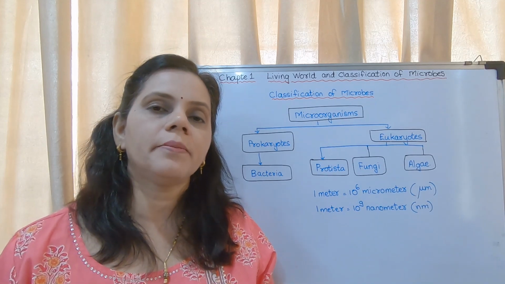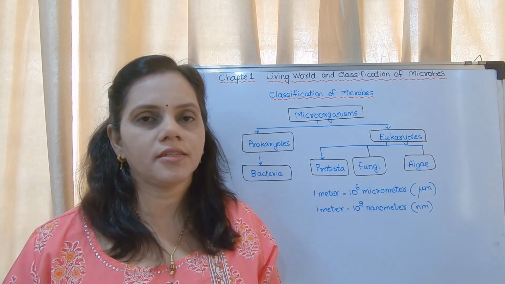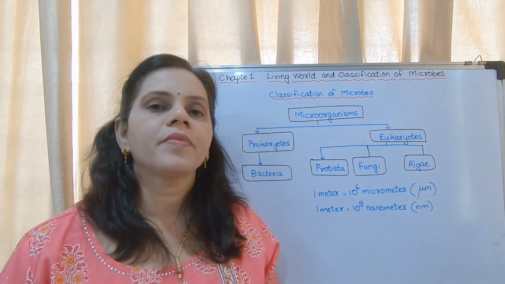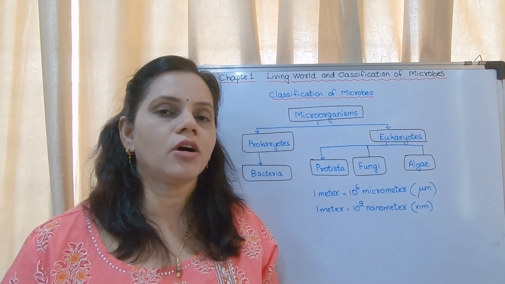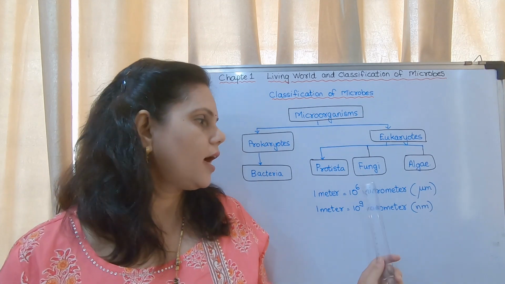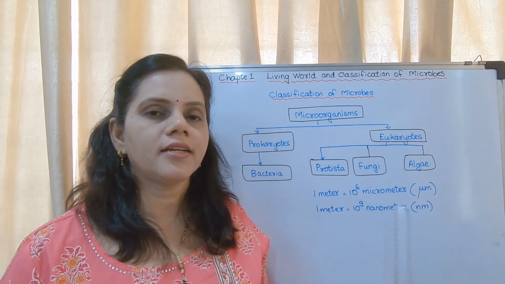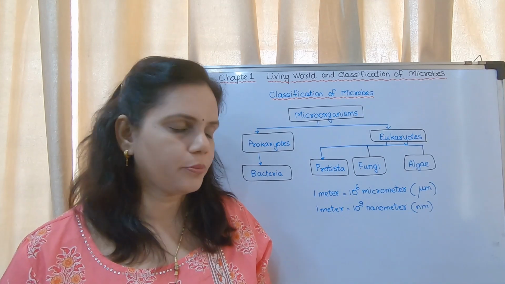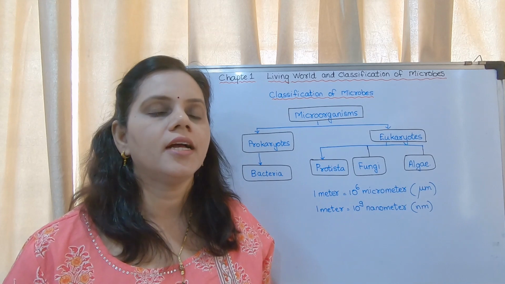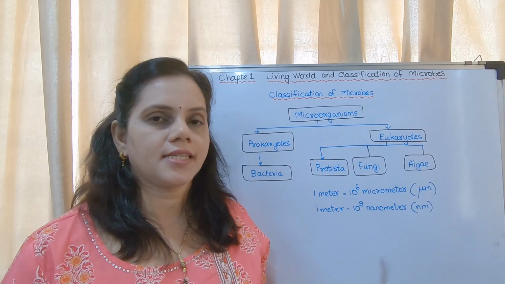Now while measuring all these microorganisms, the unit generally taken is micrometer or nanometer. The size of a bacteria or these microorganisms is measured in either micrometers or nanometers. 1 meter is equal to 10 raised to 6 micrometer. This is how we write the micrometer, a U with a tail. You have to remember that it could be asked as a fill in the blank.